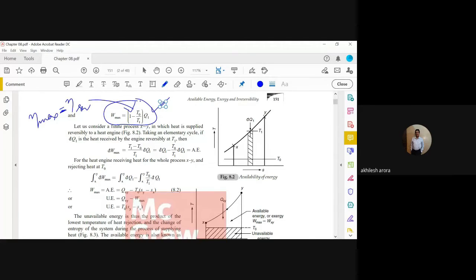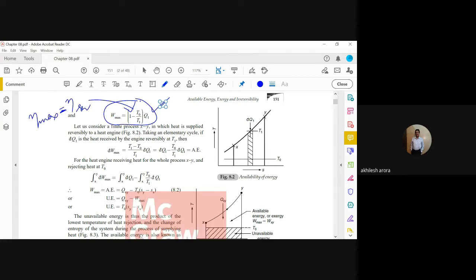Now it says, let us consider a finite process XY in which heat is supplied reversibly to a heat engine. Taking an elementary cycle, if delta Q is the heat received by the engine reversibly at T1. So there is a process XY during which the heat is being supplied.